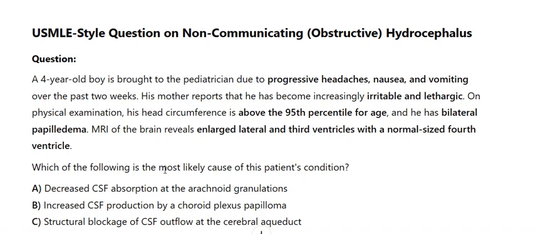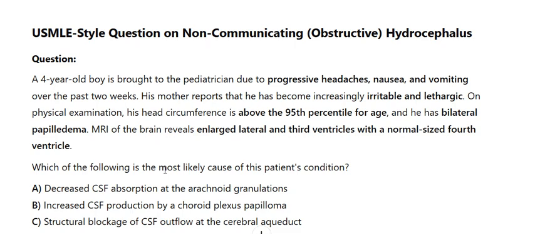On physical examination, his head circumference is above the 95th percentile for age, and he has bilateral papilledema. MRI of the brain reveals enlarged lateral and third ventricles with a normal-sized fourth ventricle. Which of the following is the most likely cause of this patient's condition?